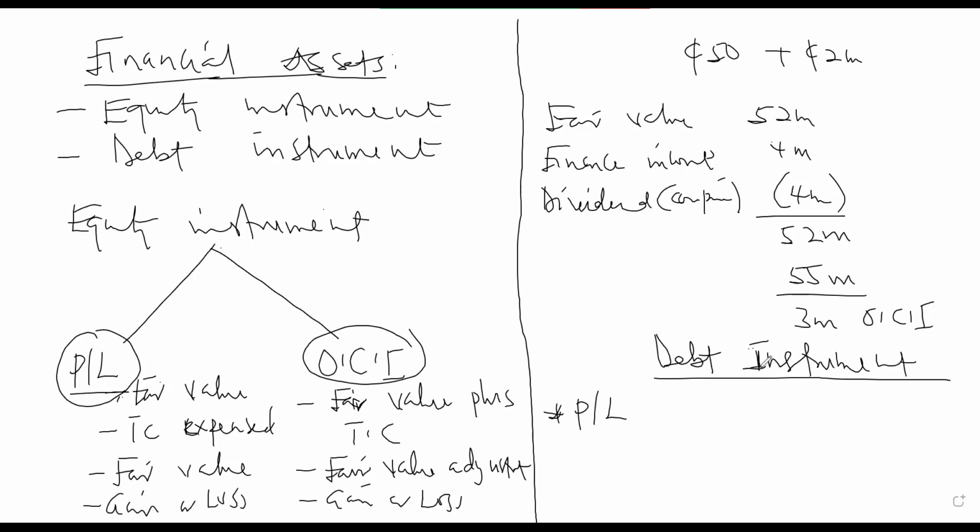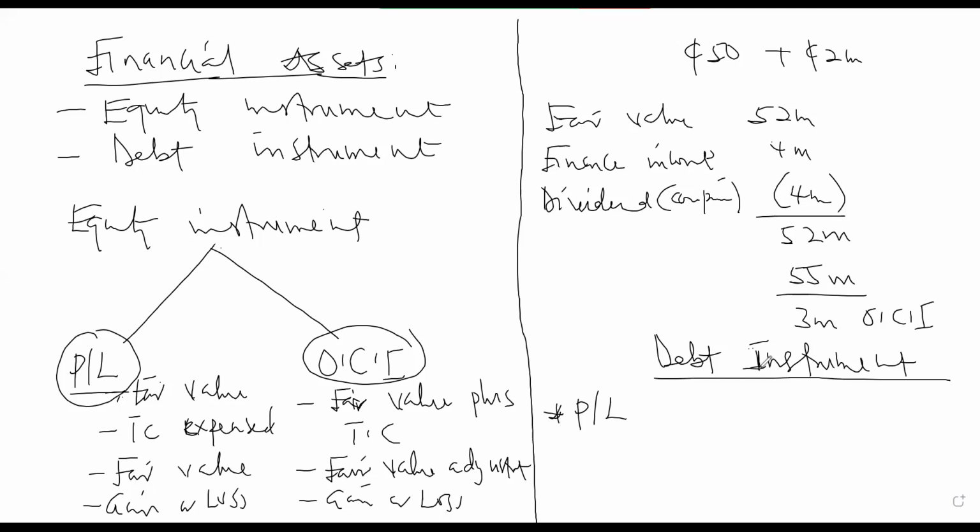Okay, I've forgotten to talk about that one. So the instrument will be carried at the nominal fair value, which is the face value, or which is the purchase amount. Then you take your transaction cost, your discount, to profit or loss. Then at the end of the year, you look for the fair value of the assets.